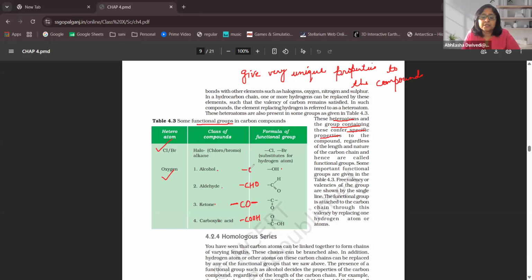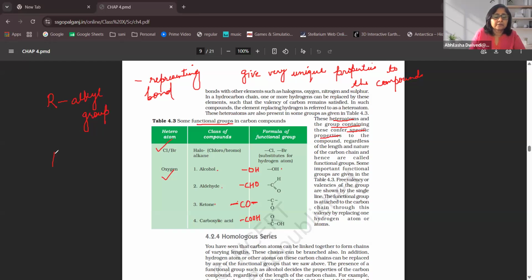And OH is OH. Now, what is the significance of these lines? These horizontal lines are not just any line, they represent bonds. If there is one line, it represents one bond. If there are two lines, it represents two bonds. Now, what is it going to bond with? It is going to bond with an alkyl group, which is represented as R.